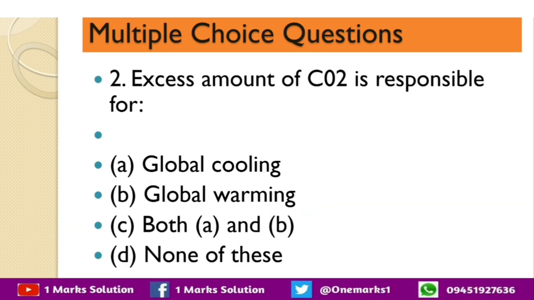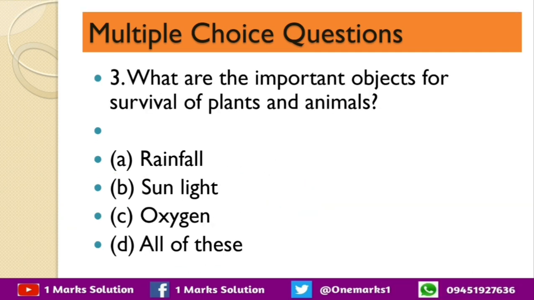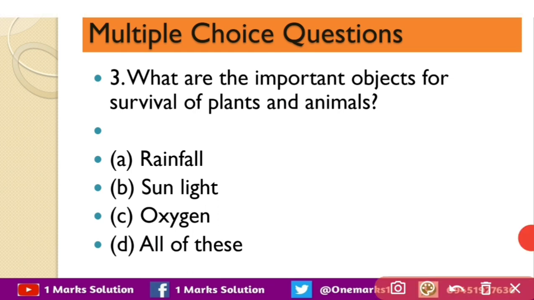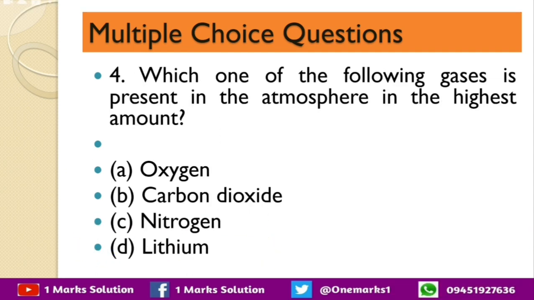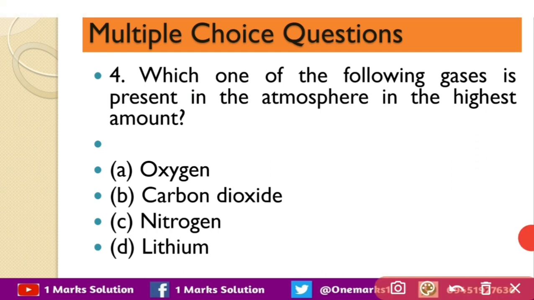Our next question is what are the important objects for survival of plants and animals? Options are rainfall, sunlight, oxygen, all of these, and the correct answer is all of these. Our next question is which one of the following gases is present in the atmosphere in the highest amount? The options are oxygen, carbon dioxide, nitrogen, lithium, and the correct option is C, nitrogen.